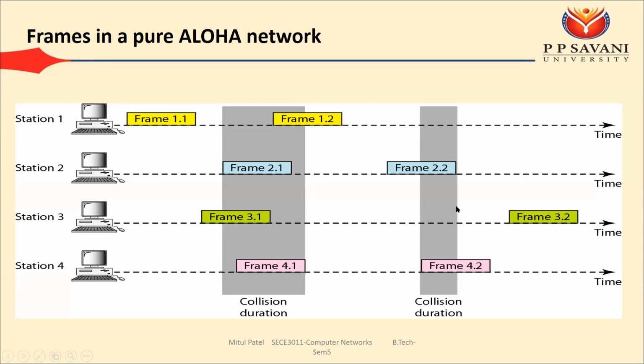Okay, same thing happened for frame number 2.2 and 4.2. Okay, 2.2 નું ટ્રાન્સમિશન કમ્પ્લીટ થાય તે જ ટાઈમમાં આપણી 4.2 પણ આવી ગઈ. Okay, so here they are creating the collision. So this 2.2 and 4.2, both are going to be lost. Okay, so only frame number 3.2 and frame number 1.1, only these 2 frames are correctly received.